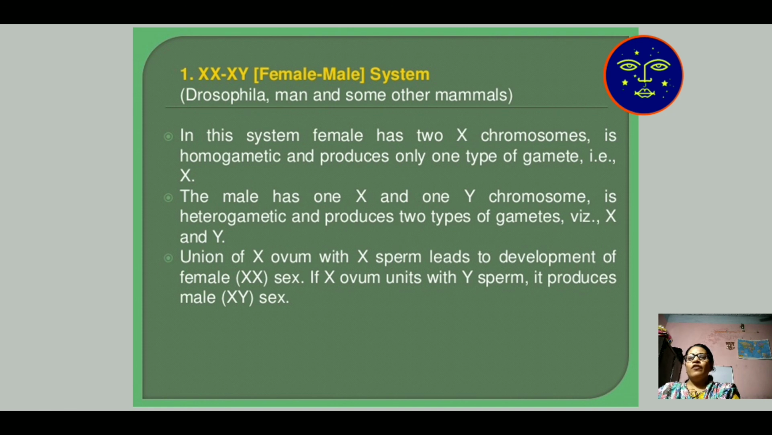whereas the male has one X and one Y chromosome. In this male character, X determines the female character and Y determines the male character. Union of the ovum X and the X of sperm develops XX, that is the female character. If the ovum X unites with the Y of the male, it produces a male sex.